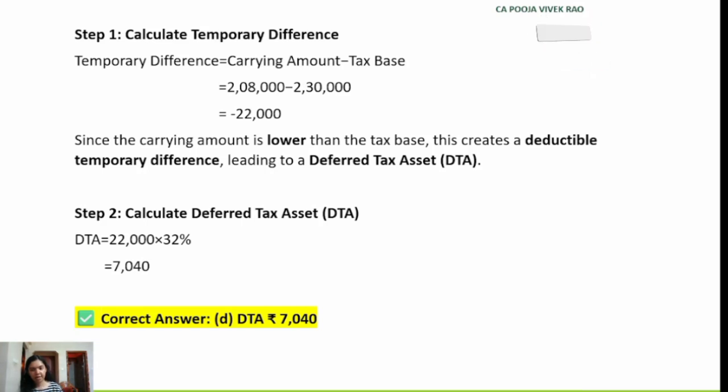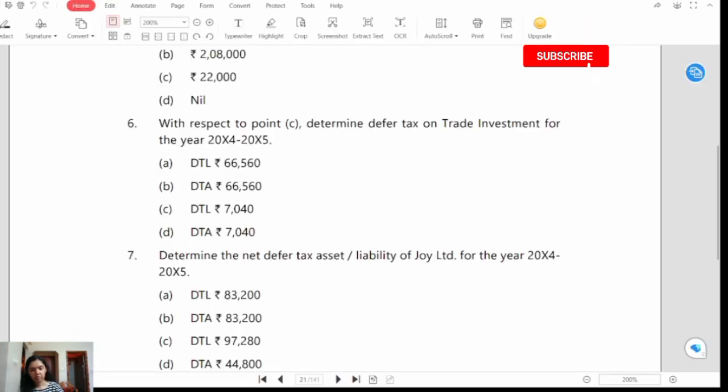So now let's see the seventh MCQ. Question number 7. Determine the net deferred tax asset or net deferred tax liability of Joy Limited for the year 2024-2025. Option A. Deferred tax liability rupees 83,200. Option B. Deferred tax asset rupees 83,200. Option C. Deferred tax liability rupees 97,280. And option D. Deferred tax asset rupees 44,800.